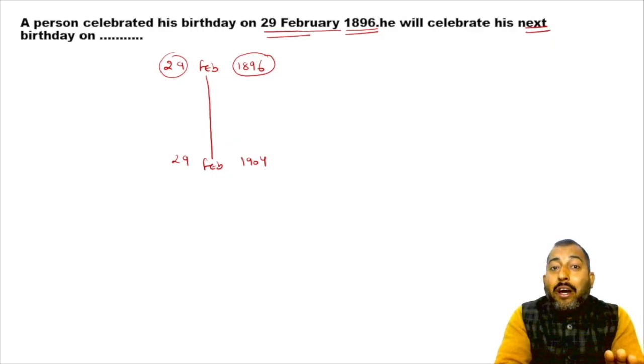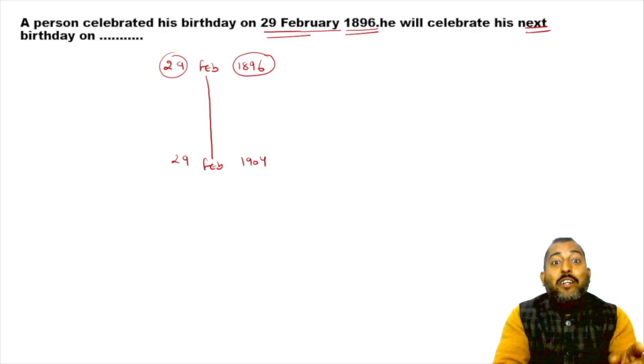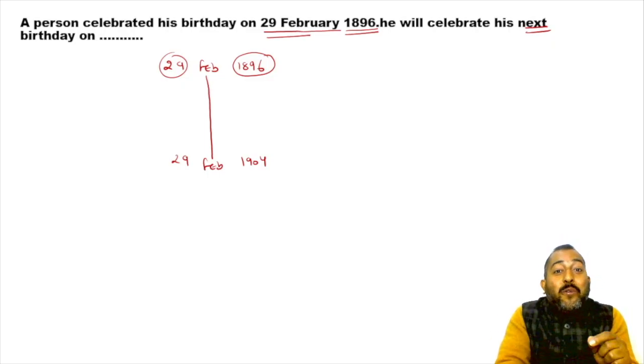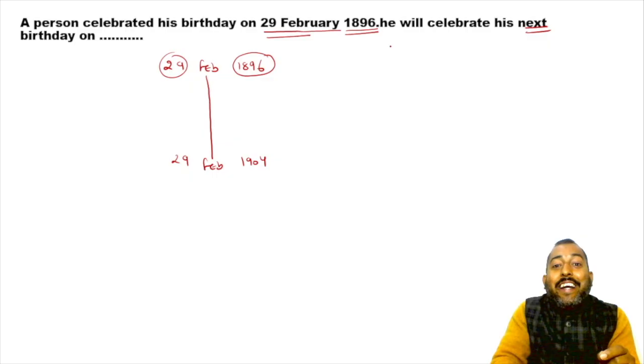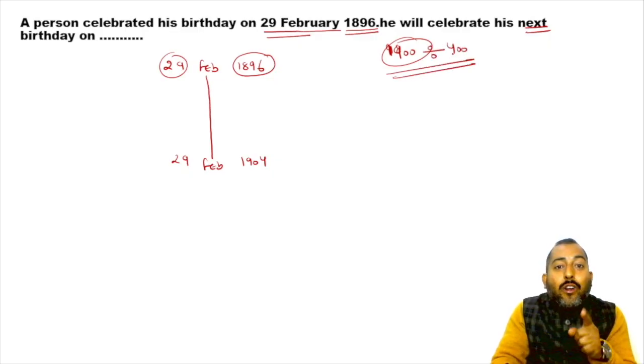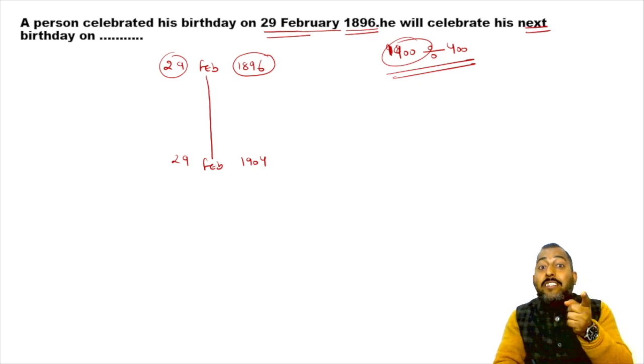No 29th February in 1898. No 29th February in 1899. No 29th February in 1900, because 1900 is a century, so you divide by 400 to check whether it is leap or not.